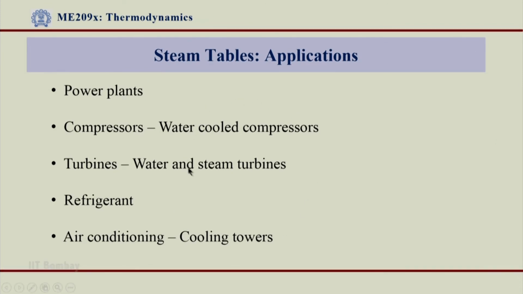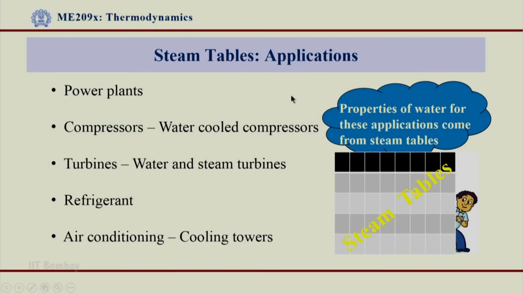This is our application region, and that is why we say that our concentration will be more on liquid vapor phase transition. So, we will talk more about liquid water, steam or water vapor, and liquid and vapor staying together. Now, in order to understand more about water, water vapor, water plus water vapor, the properties of water for these applications are taken from steam tables.